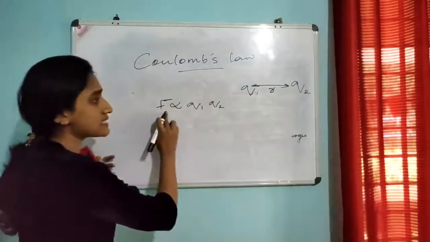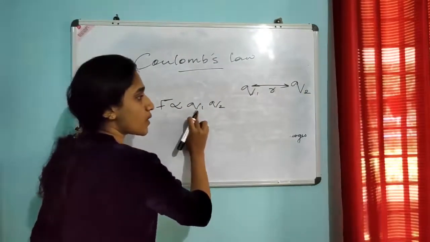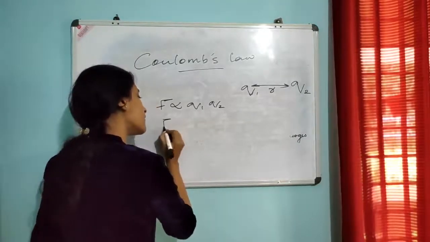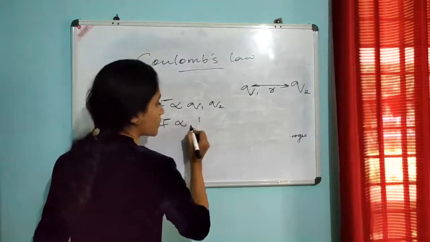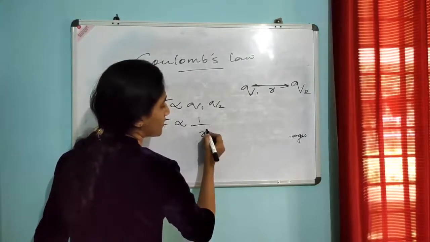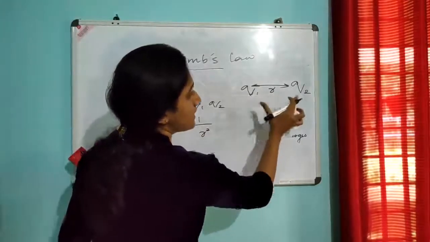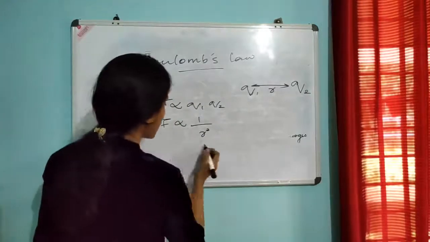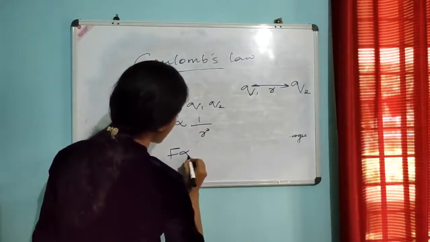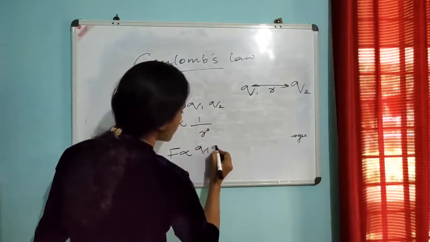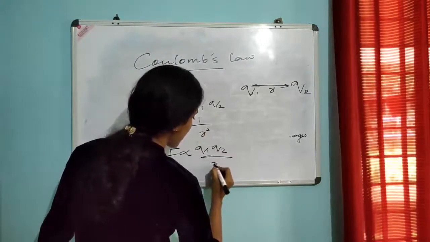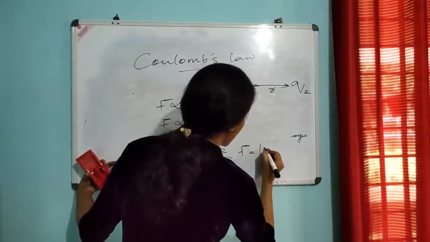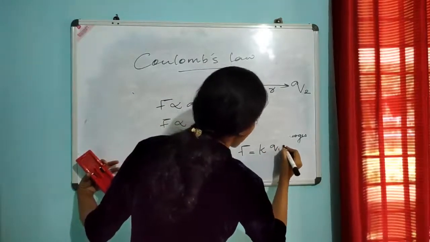Then F is directly proportional to the product of these charges Q1 and Q2, and F is inversely proportional to the square of the separation between these two charges. Okay, and then F proportional to Q1 Q2 by r square,